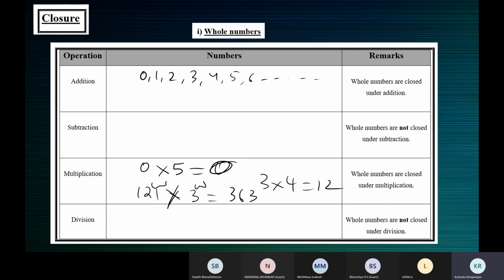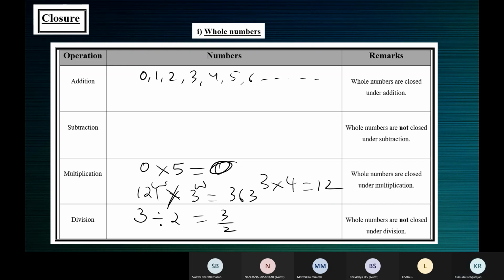Closed meaning when you're working on whole numbers, the answer also should be a whole number. When you're working on natural numbers, the answer also should be a natural number. That means they're closed under different operations. Now division. Are whole numbers closed under division? Now, don't forget this collection. Let's divide 3 by 2.